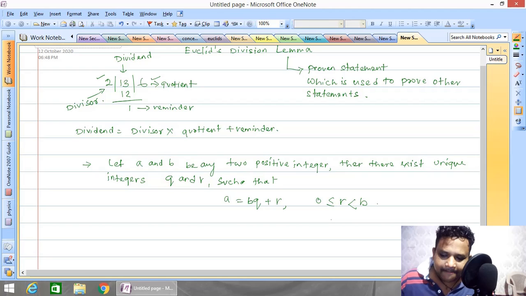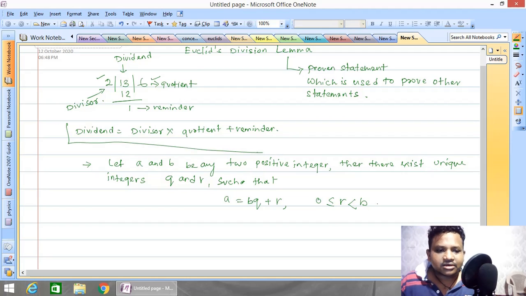That means Euclid told us that if you take any two positive integers a and b, then there exist some unique integers q and r, thus we can write a, b, q and r in an equation. What is that equation? a is equal to bq plus r, where r lies between 0 and b. Now see, this is the same statement you study in simple division.